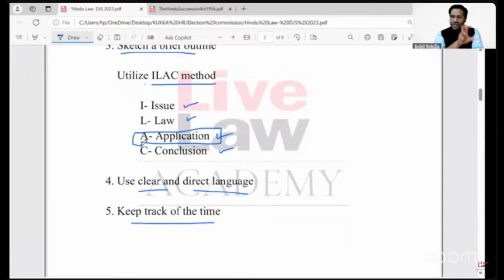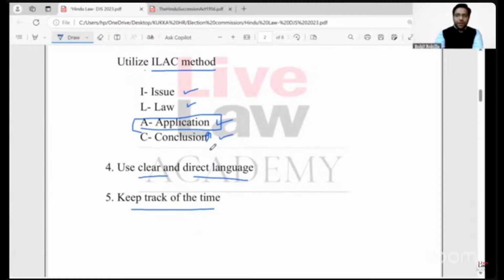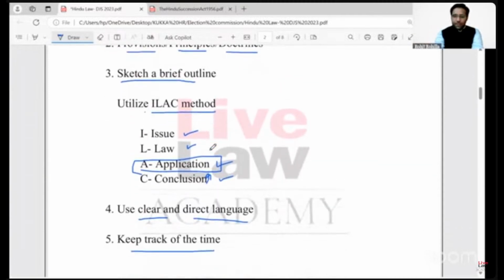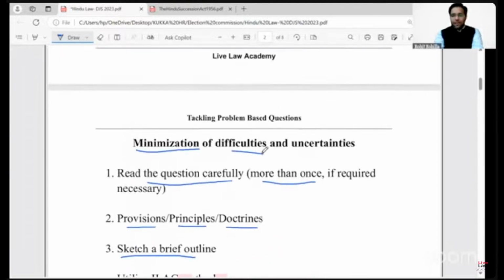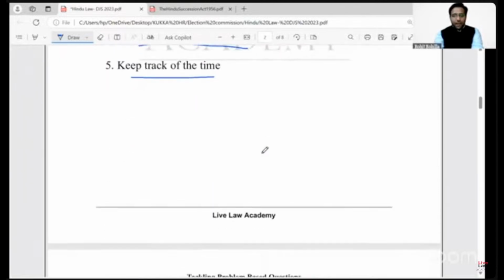Then it is 7 minutes, right? It is cross 7. Must conclude the application part and just write 2 3 lines and just end your answer. It will not be conclusionless. At the same time, it will not hamper the quality of other answers that you will be writing for other questions, right? So by following these steps, you can minimize the difficulties and uncertainties that we just highlighted.